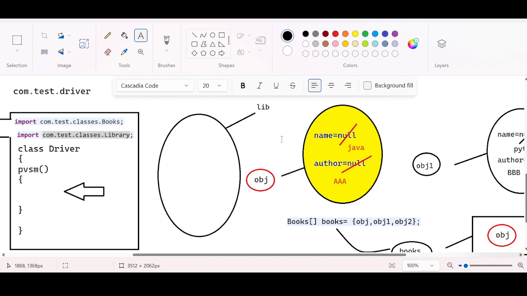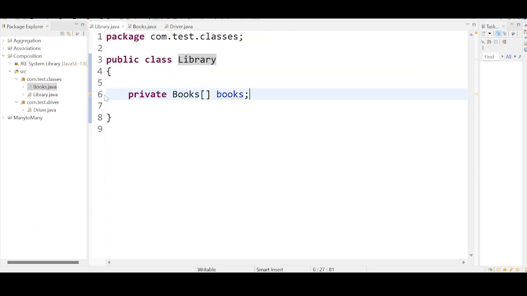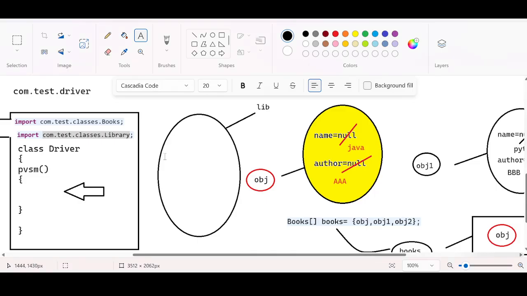Again I am saying, whenever you are creating an object with the new keyword, it is going to get an address, that is completely understood. At the same time, this object needs to allocate memory for the instance variables of this particular class. We are dealing with which class, guys? We are dealing with the library class, yes or no? Go to the library class. How many instance variables are there? Only one instance variable, and this variable is in the form of a book array, yes or no? So memory will be allocated for this books variable. In the beginning, the value is going to be null always. Please remember.